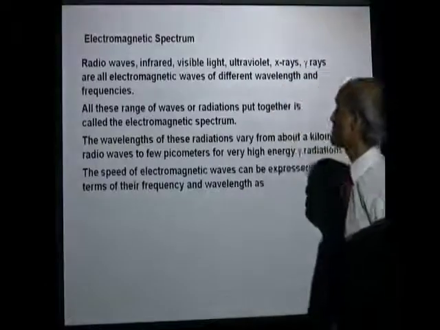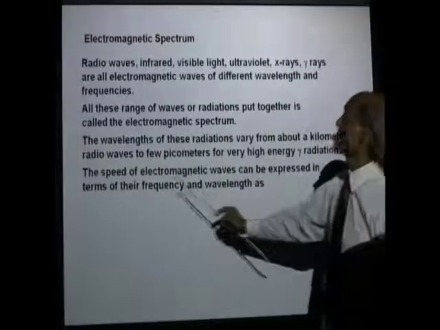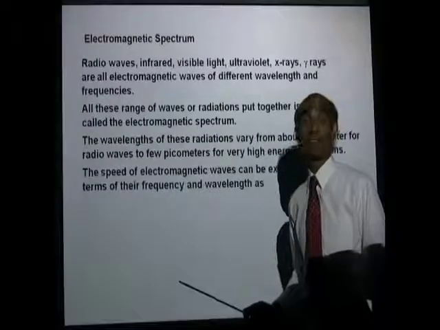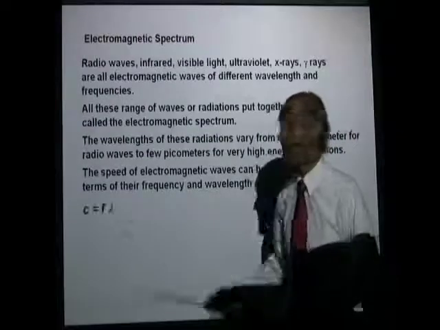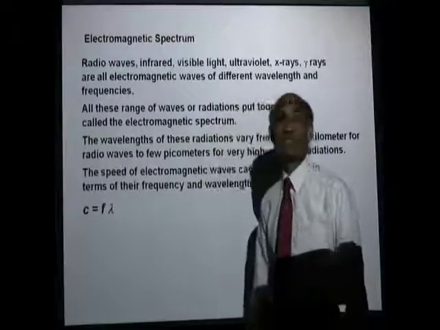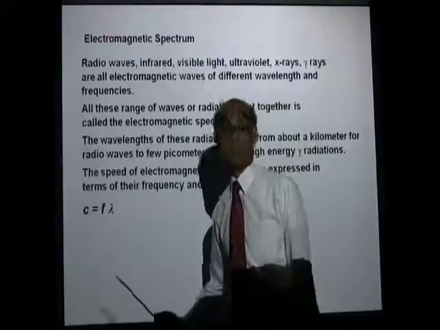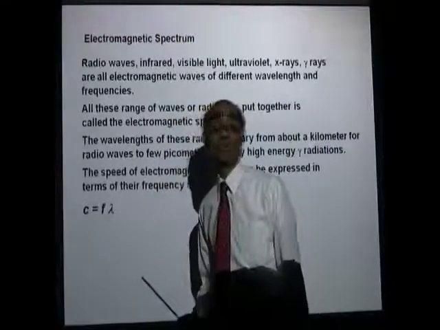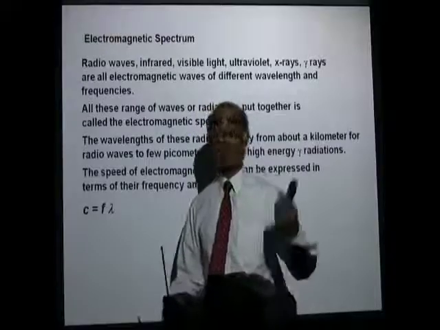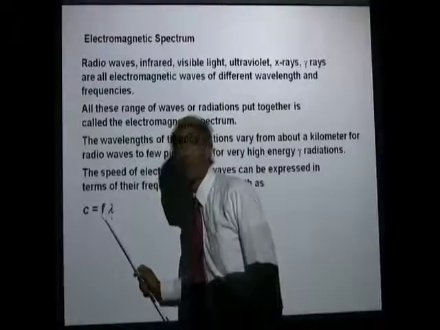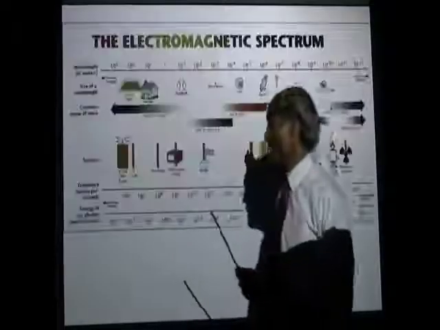Now, the speed of electromagnetic waves can be expressed in terms of their frequency and wavelength. All forms of waves are described by this equation, c equals f lambda. So we actually have two equations for the speed of electromagnetic waves: one in terms of mu naught and epsilon naught, the other in terms of the frequency and wavelength.